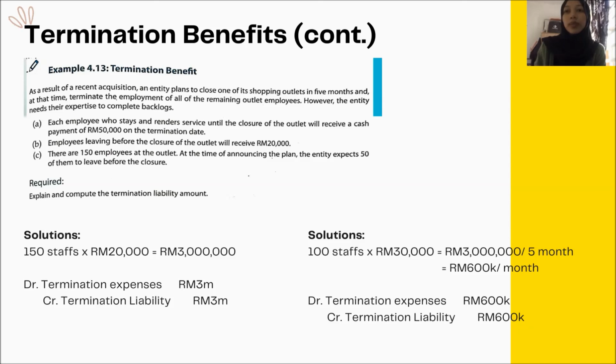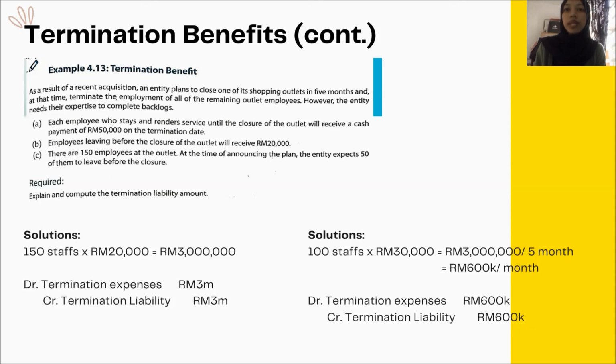Now the company expects that 100 of their staff will stay until the closure in order to complete the backlog. Those 100 staff will receive an amount of 50,000 ringgit each. So the balance of 30,000 ringgit is the incremental benefit, or as I explained earlier, the enhancement of the post-employment benefits. The 30,000 ringgit is considered a bonus for them to stay until the end of the closure period.